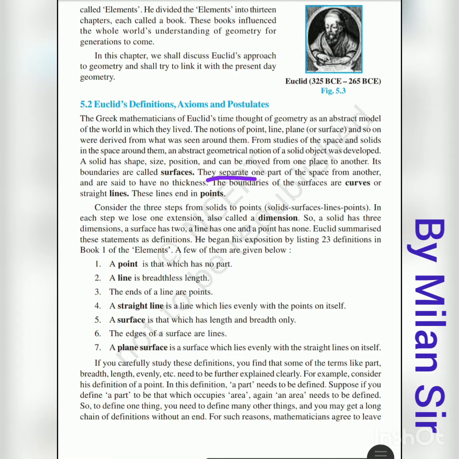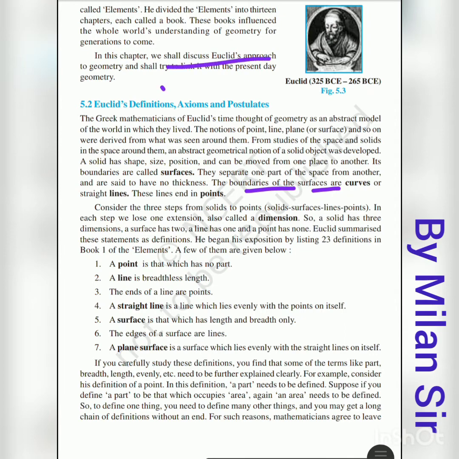They separate one part of the space from another. That means inside the room and outside the room are two different spaces, and our surfaces separate those spaces. One part is inside the room, the second part is outside the room. Surfaces are said to have no thickness, so we do not need to consider the thickness of our surfaces. The boundary of the surfaces are curves, otherwise straight lines. Sometimes the boundary of a surface may be curved and sometimes it is straight.